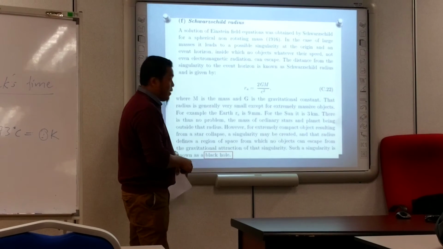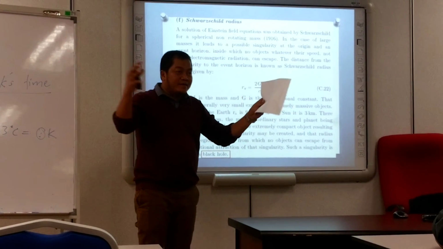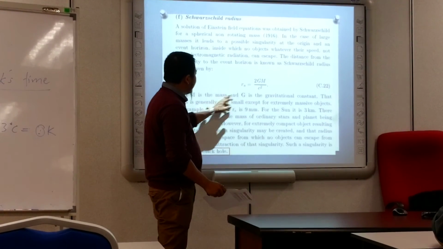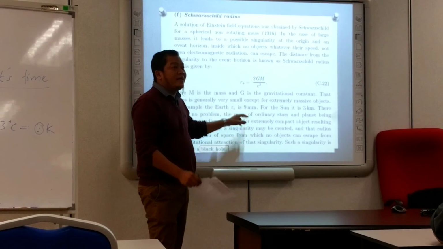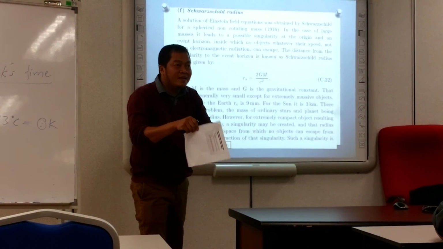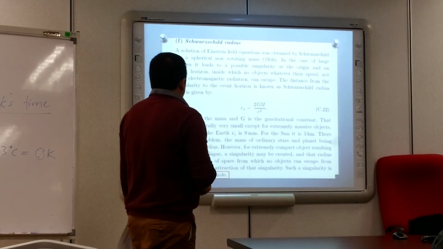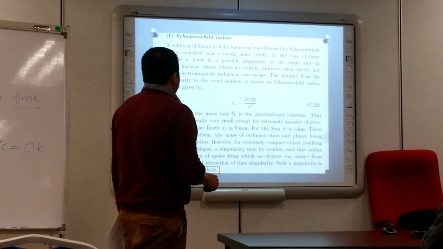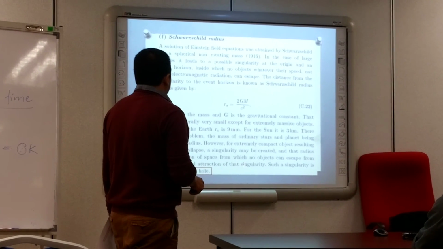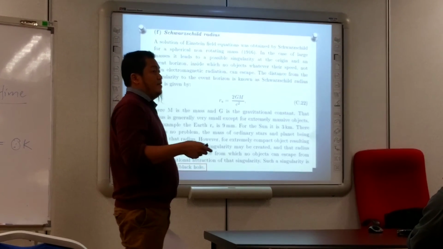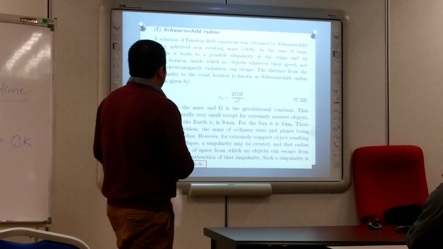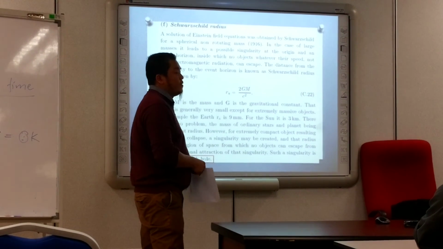This is what we call the black hole. When you compress the Earth to a radius of 9 millimeters, then you can create a black hole. No object can escape from the gravitational attraction, which we call the singularity. This is how they found the idea of the black hole.